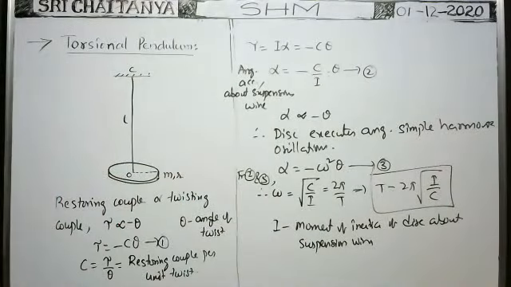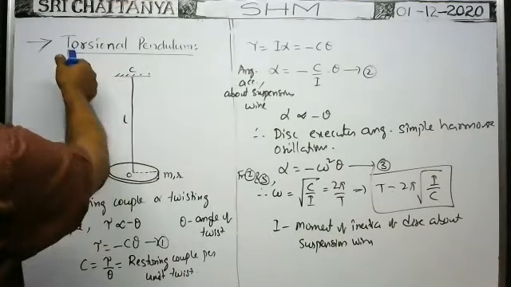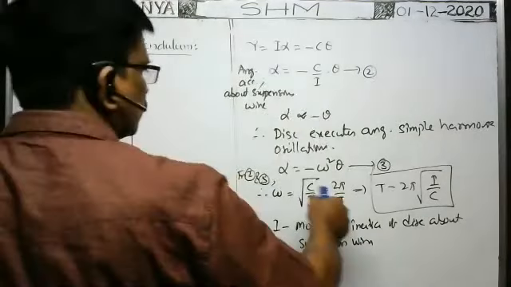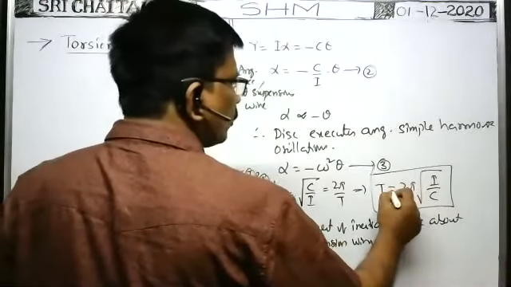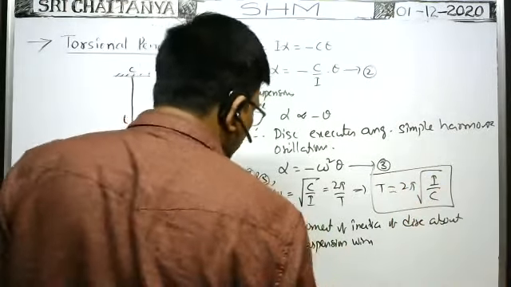So this is the torsional pendulum. Next, physical pendulum. Suppose they ask for the frequency, frequency is equal to the reciprocal of the time period. We can write the reciprocal of time period.